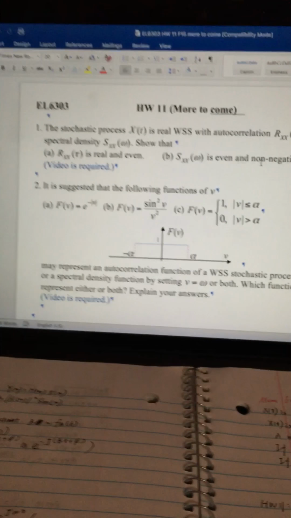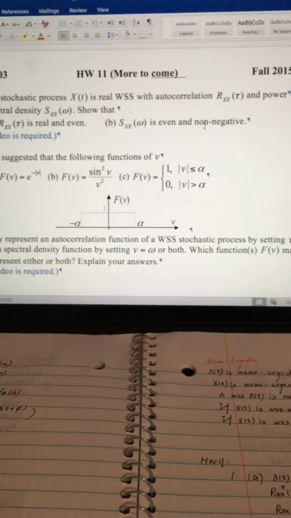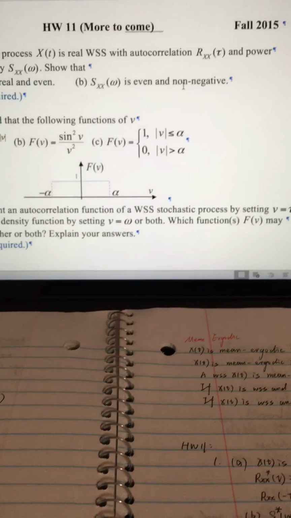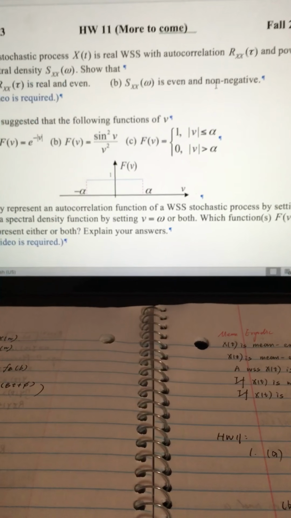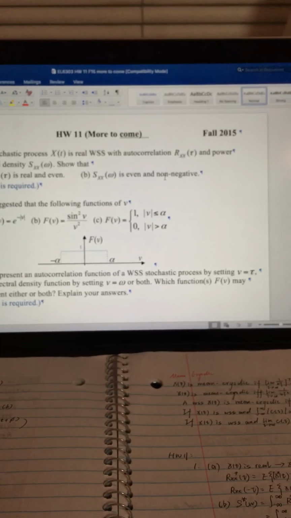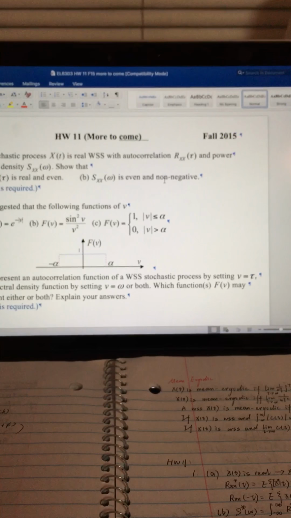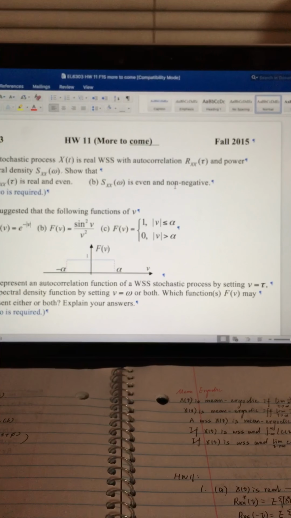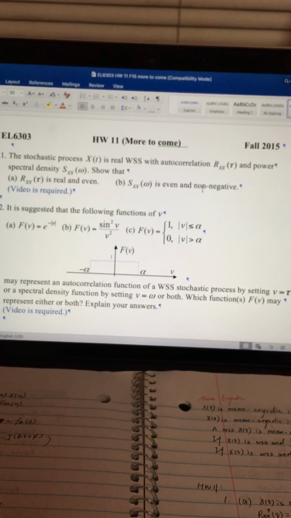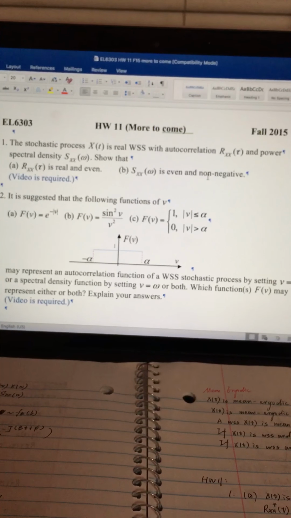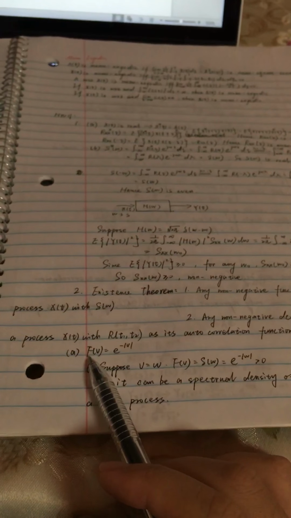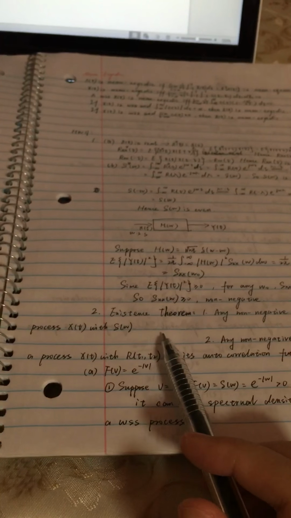For the second question, it is suggested that the following functions of v have these three expressions. They may represent an autocorrelation function of a WSS stochastic process by setting v equals tau, or a spectral density function by setting v equals omega, or both. Which functions f of v may represent either or both? Explain your answers. Now let's look at the first question. Before we do this problem, let's look at some theorems.